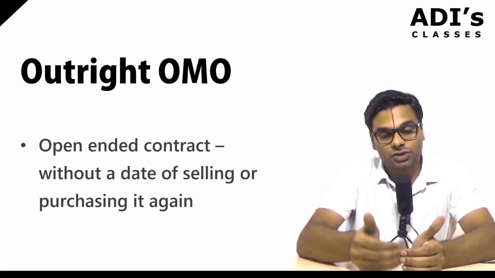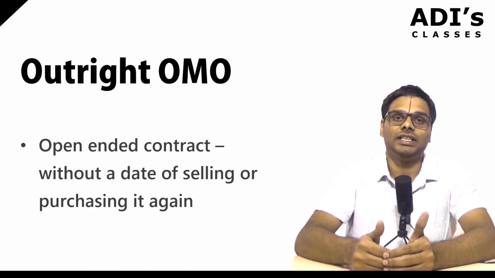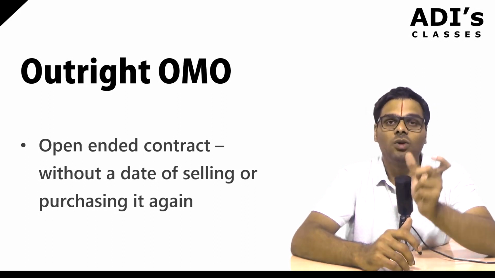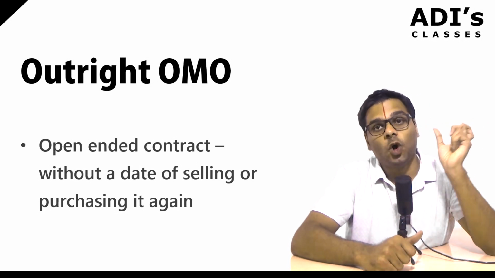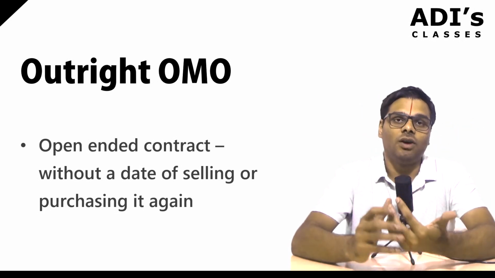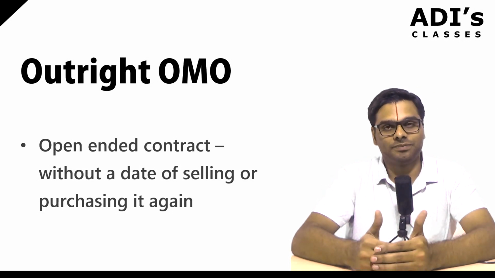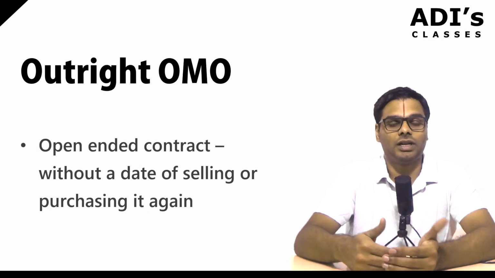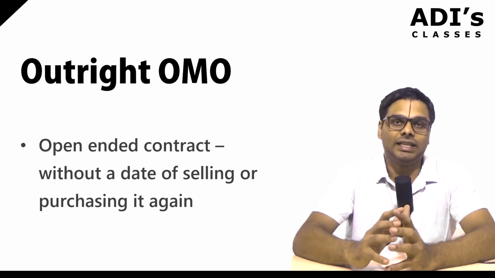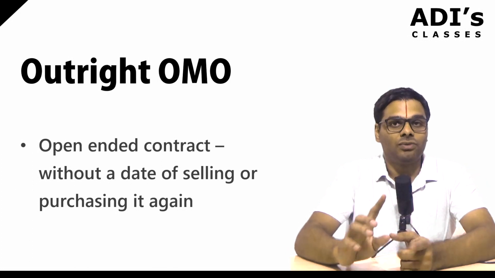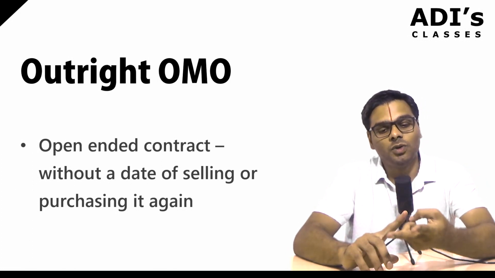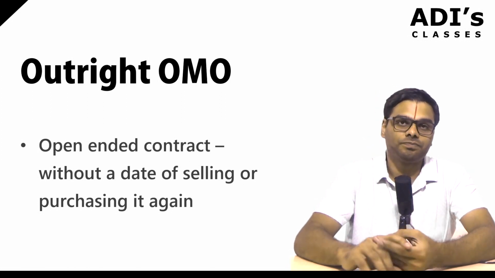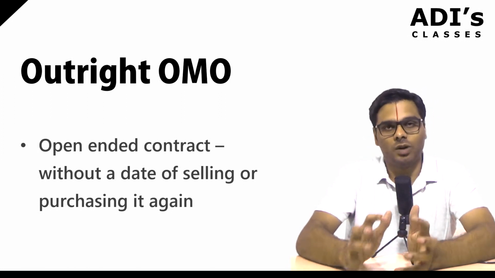It is open ended, without a date of selling or purchasing again. There is no time period within which the government will sell or buy back the bond. So these are known as outright open market operations.